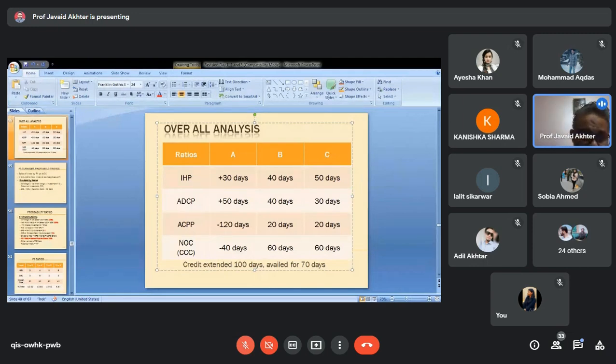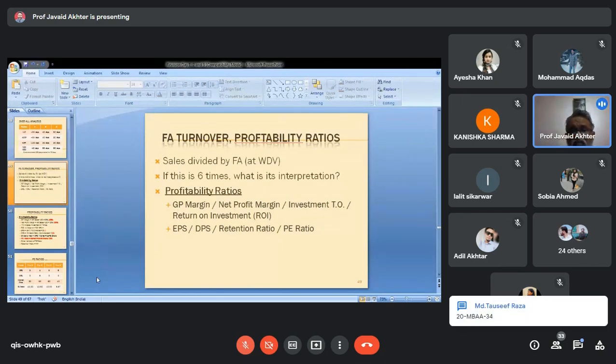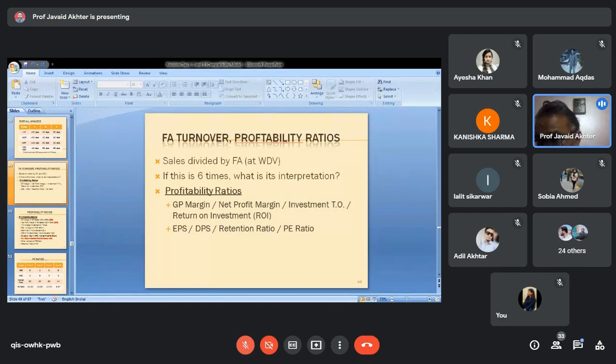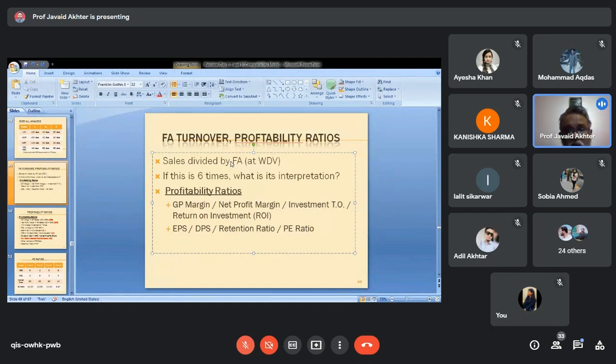We move on to the next ratio, which was the fixed assets turnover. Now, fixed assets turnover tells you the efficiency with which a company is using fixed assets. Suppose, this I explained to you earlier also, knowledge or information on the usage of assets is necessary because it tells you about the resources the company has provided to you.